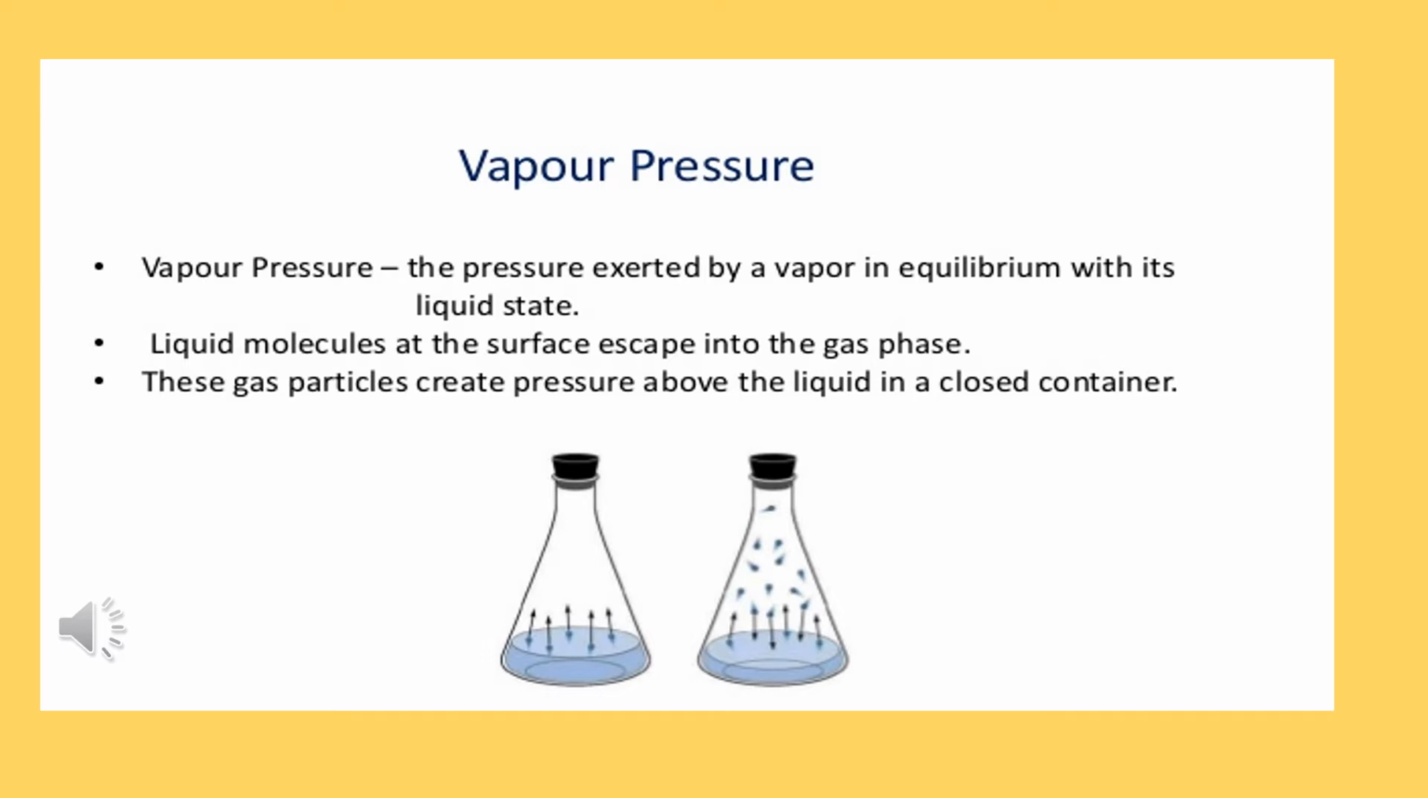Before going to the next topic, we'll discuss a new term called vapor pressure. Vapor pressure is the pressure exerted by the vapor when it is in equilibrium with its liquid state. Liquid molecules at the surface escape into the gas phase. These gas particles create a pressure over the liquid in a closed container, which is called the vapor pressure of the liquid.